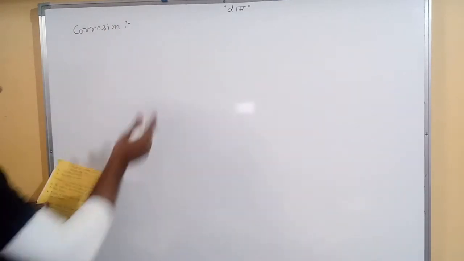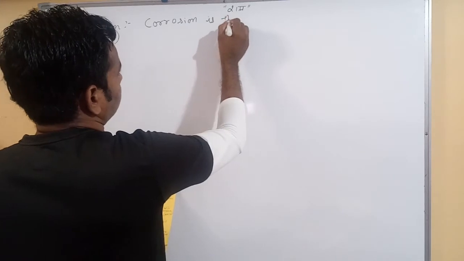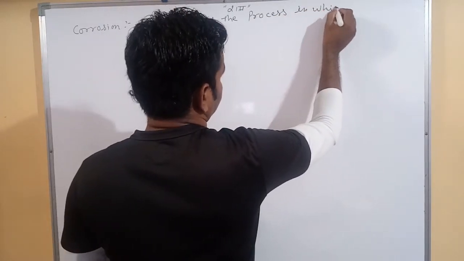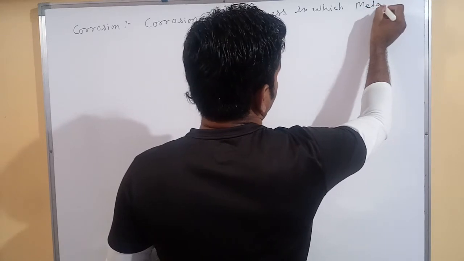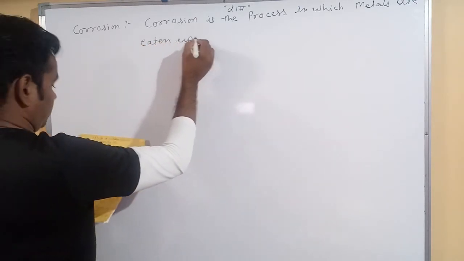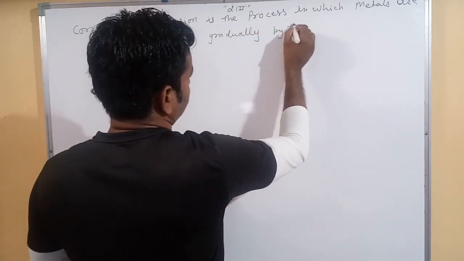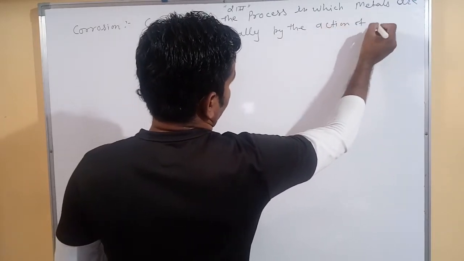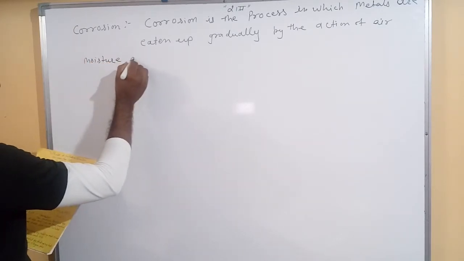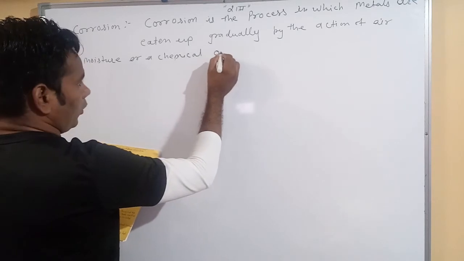Corrosion. One definition: corrosion is the process in which metals are eaten up gradually by the action of air and moisture or chemicals on their surface.